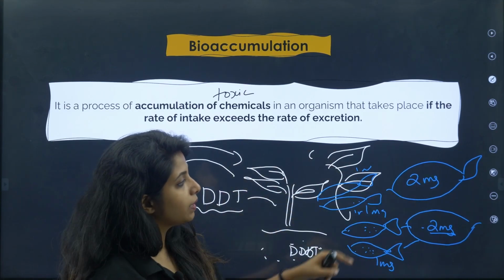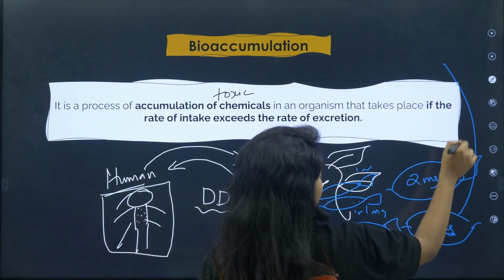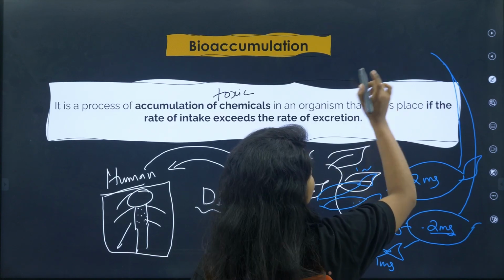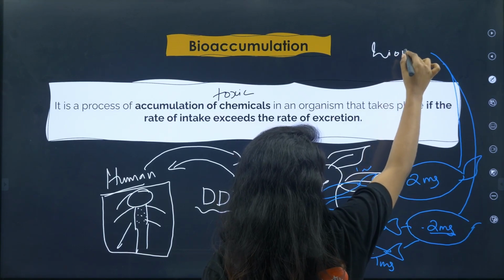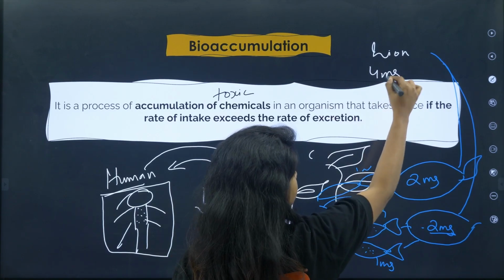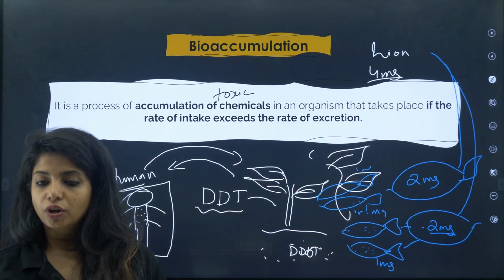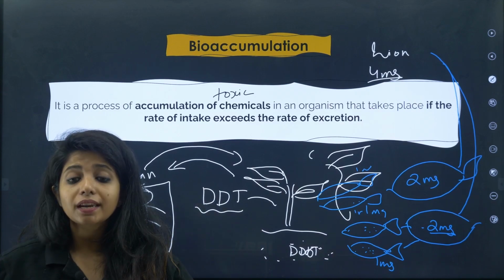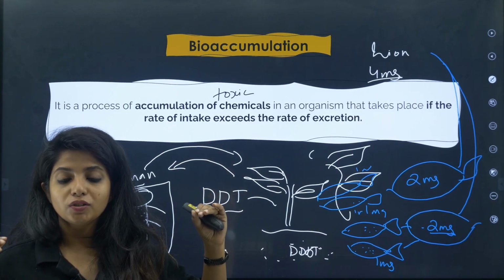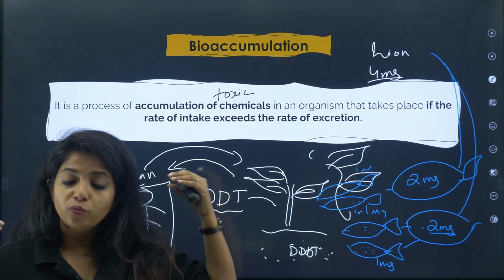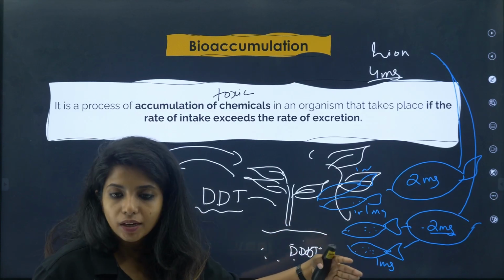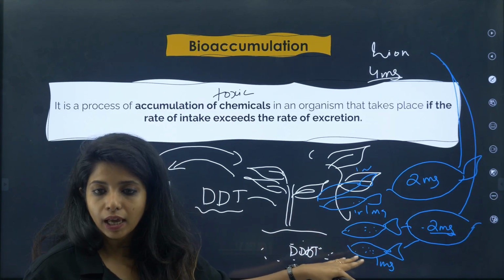Now these 2 fishes will be taken by some other organism. For example, take it to be a lion or something like that. So you tell me how much DDT will it be having? 4 mg. Is the amount reducing by any chance? No. The amount has kept on increasing throughout the trophic levels, and this is what is known as biomagnification. And why is biomagnification happening? Because bioaccumulation is happening. Things are not going outside. It is just getting accumulated in the body of the organism.